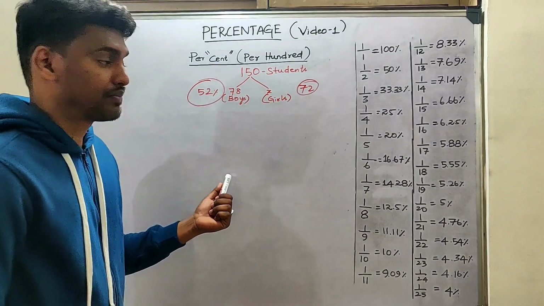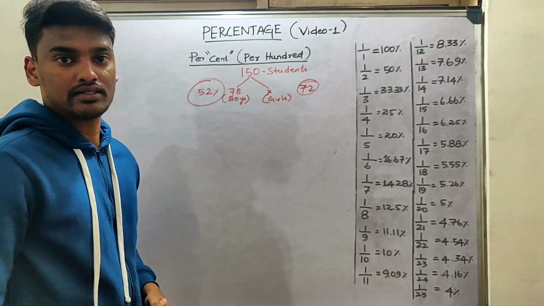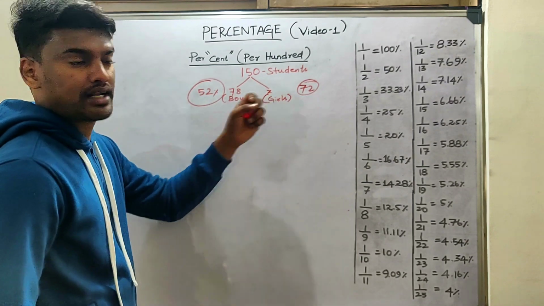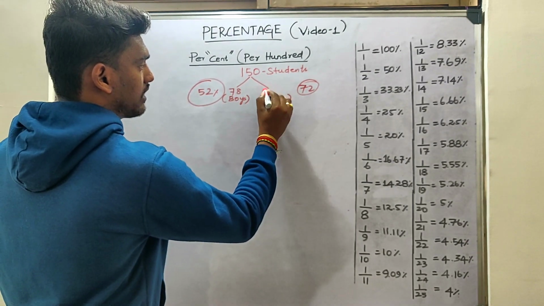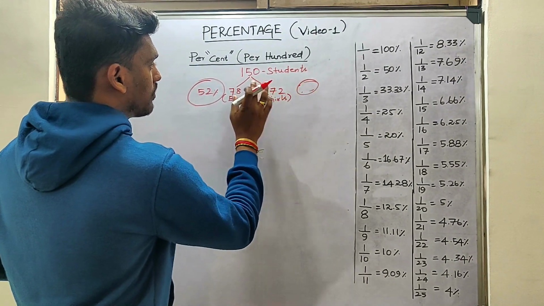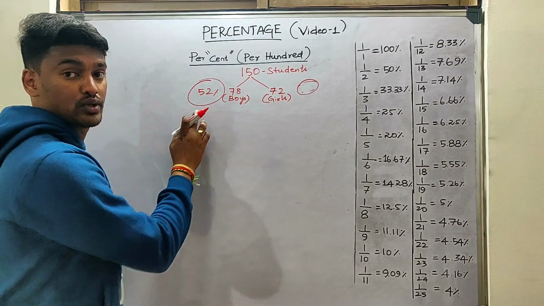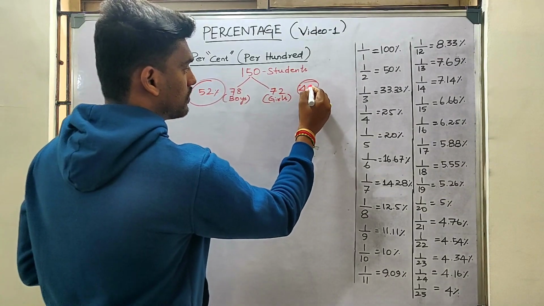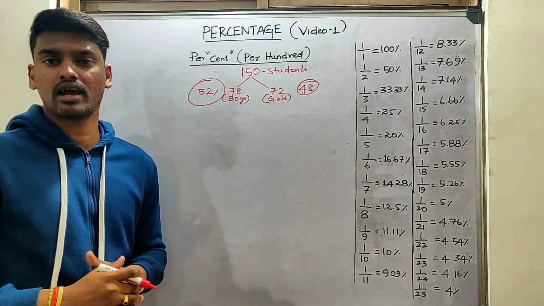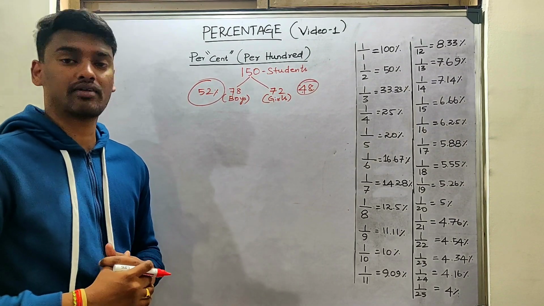If you are not understanding the previous step, then you can pause the video and see it once more. So now we know that 78 boys are there and 72 girls are there. If out of 100 percentage, 52 percentage are boys, then obviously 48 percentage will be girls. Now there is also another way they can frame a question.